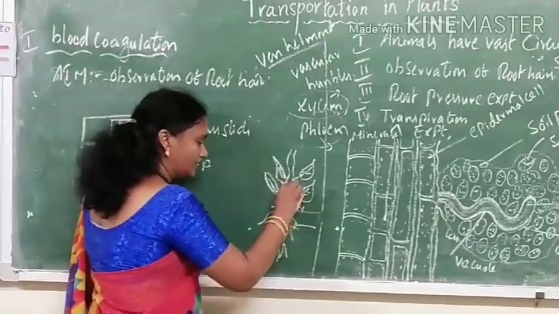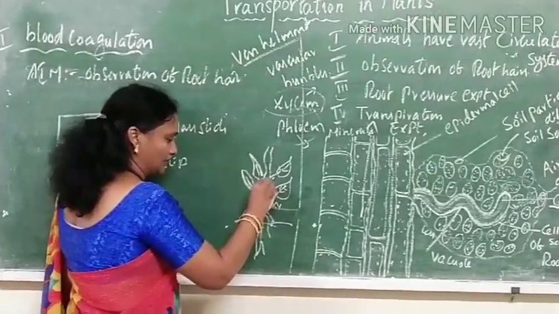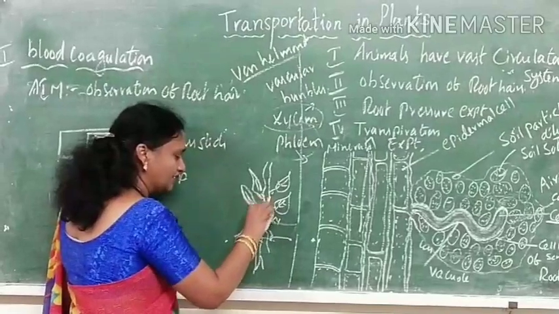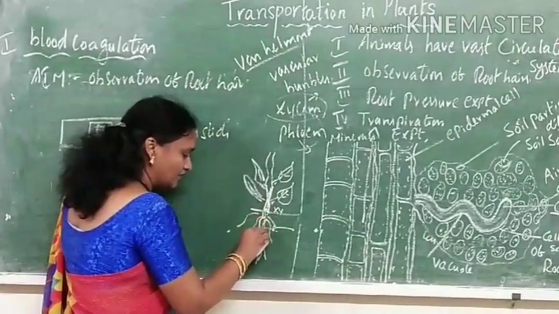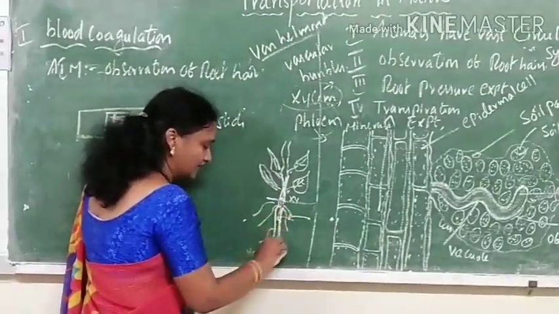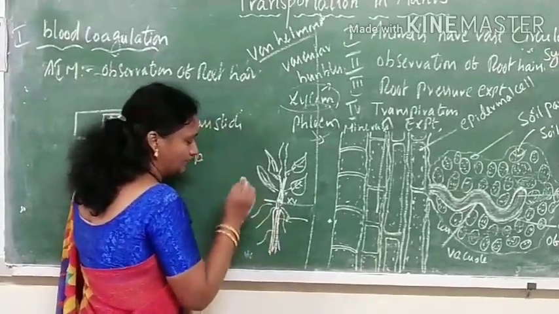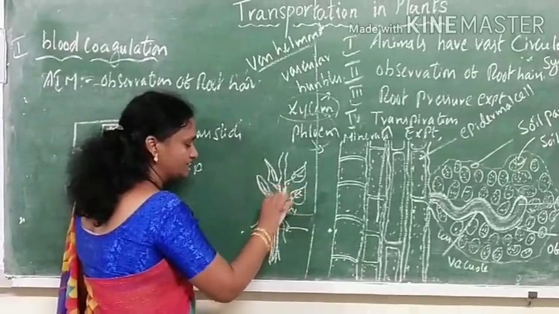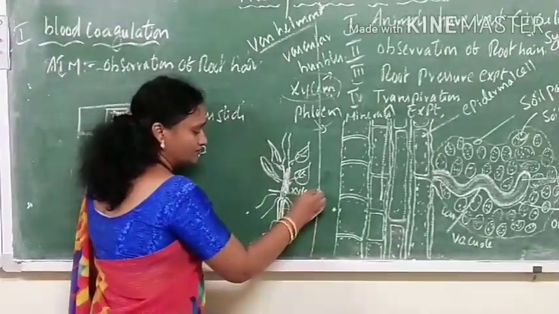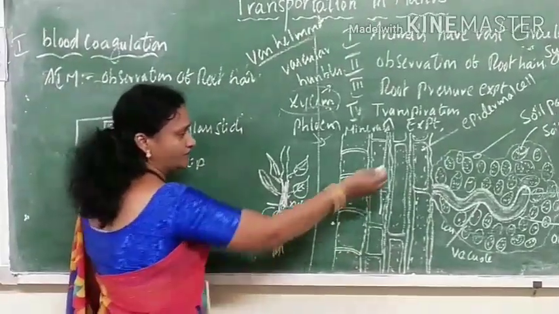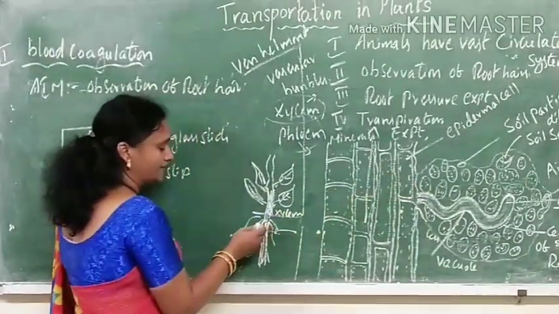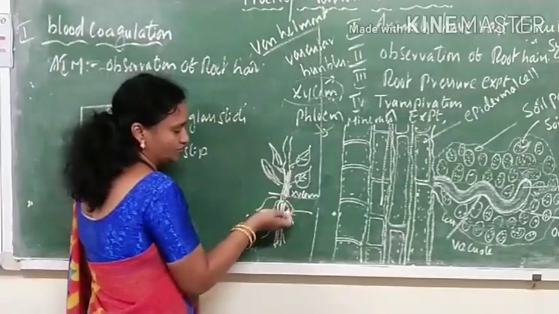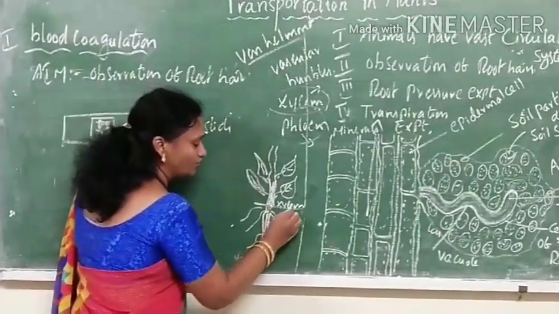I told you that the outer portion of the stem contains the phloem, and the inner part has the xylem. Whereas in the roots, the outer portion has the xylem and the inner portion has the phloem. Here we observe the reverse: xylem will be present inside. So the soil solution from the root hair enters the stem by the pressure created by the roots. That we call root pressure.